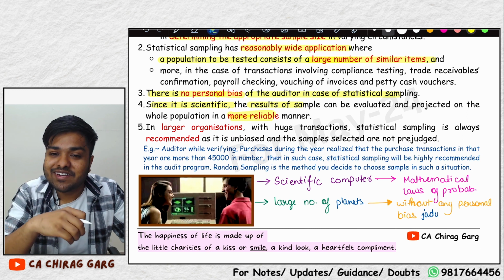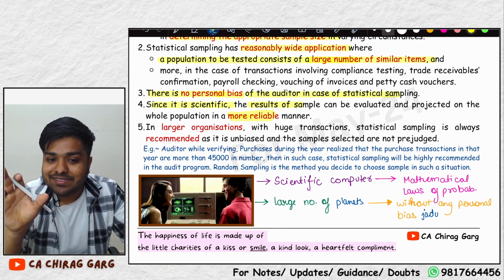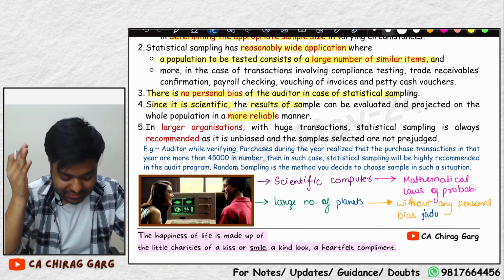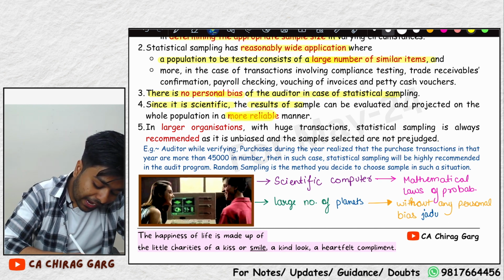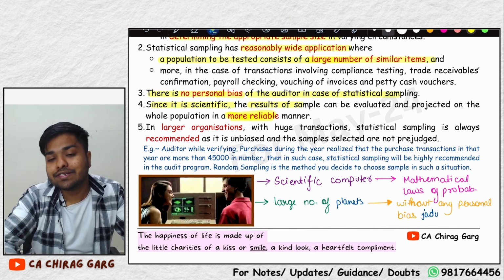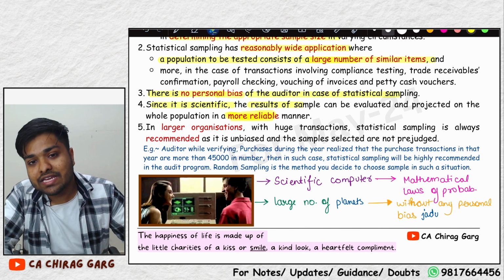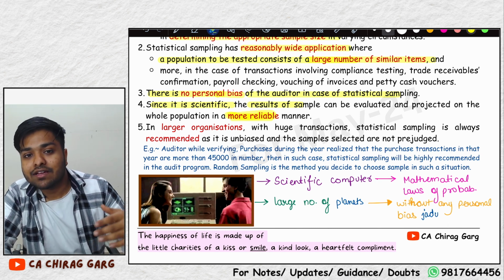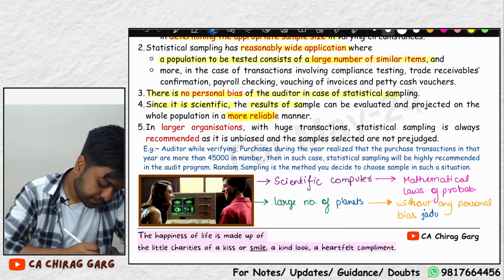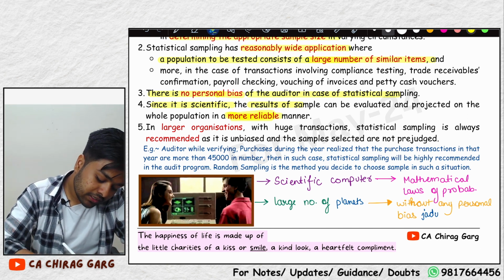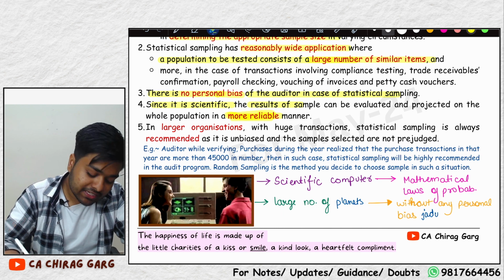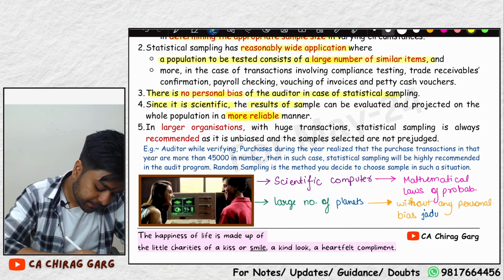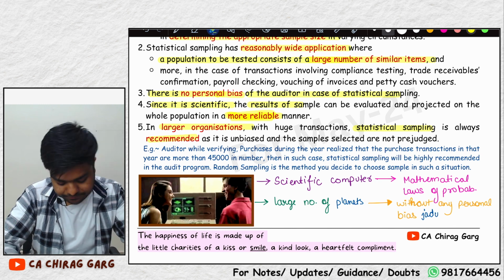So to save the auditor from this kind of embarrassment, we devised statistical sampling. This is more reliable, because now if he says, "Sir, the software has taken the sample and I have checked the transactions," the manager will not have anything to say. He will have to rely on the results, because the sample was derived in a more reliable manner. In larger organizations, statistical sampling is always recommended.